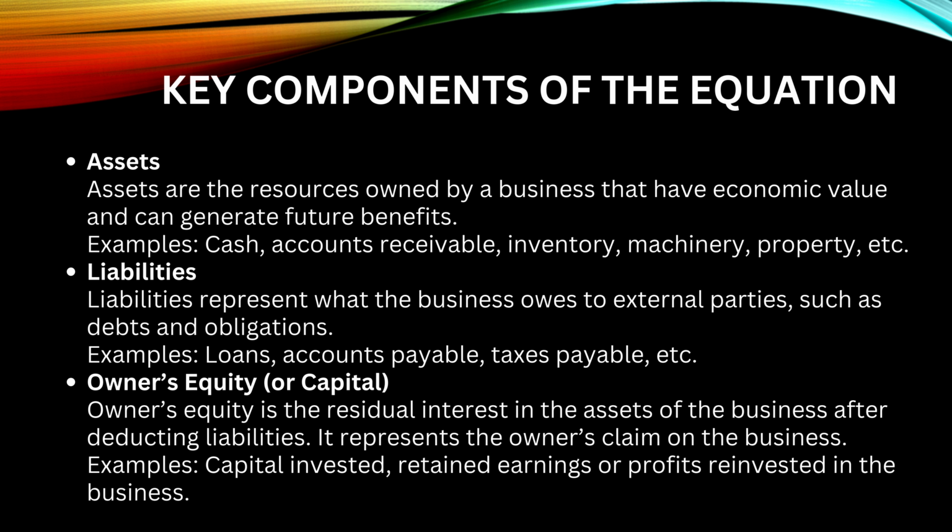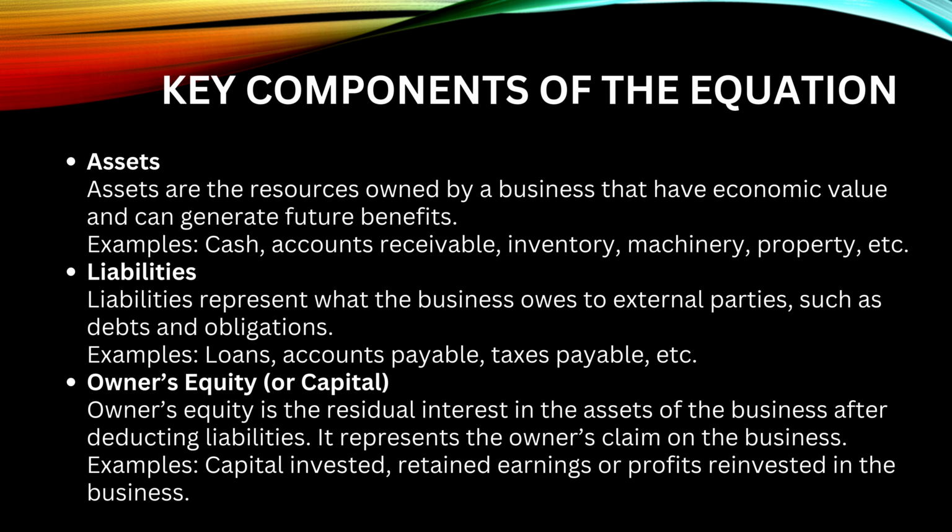Key components of the equation. First, we have assets. Assets are the resources owned by a business that have economic value and can generate future benefits. For example, cash, accounts receivable, inventory, machinery, property, etc. Liability represents what the business owes to external parties, such as debts and obligations.